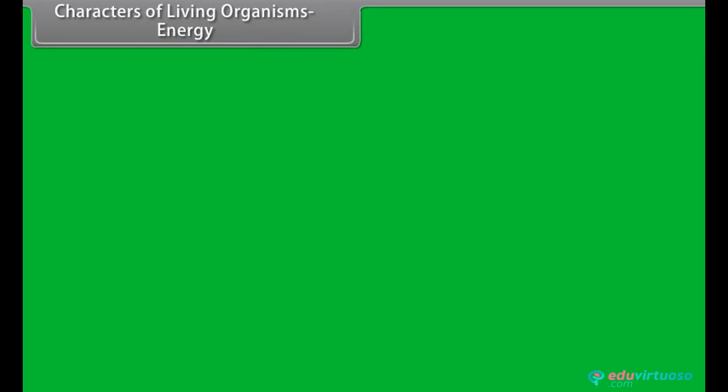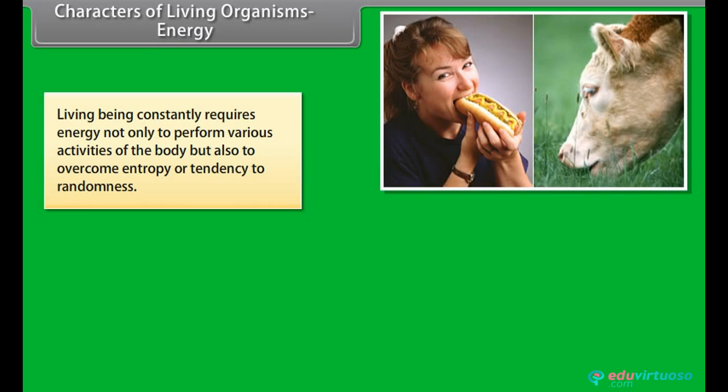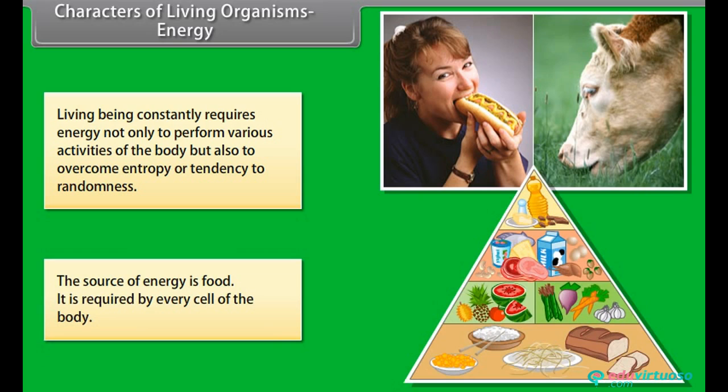Characters of living organisms. Energy. Living being constantly requires energy, not only to perform various activities of the body, but also to overcome entropy or tendency to randomness. The source of energy is food. It is required by every cell of the body.